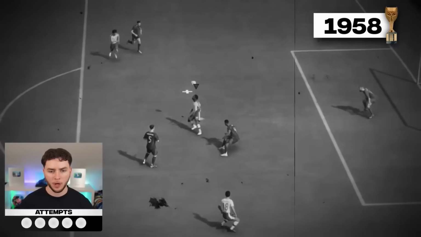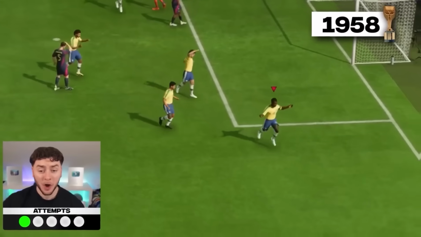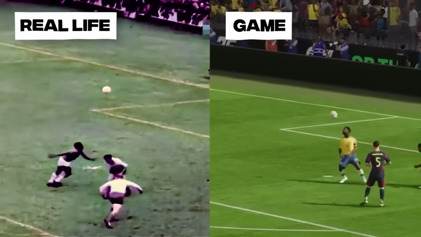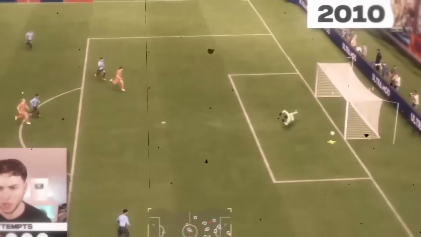That's off the chest. Put it away. Let's go. That's it. Off the chest. He's flicked the defender and he's put it away off the volley, bottom bins. Now, if you thought that goal was difficult, the goals coming up in this video only get harder.